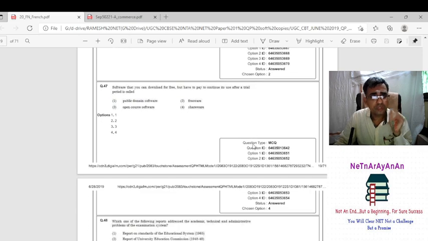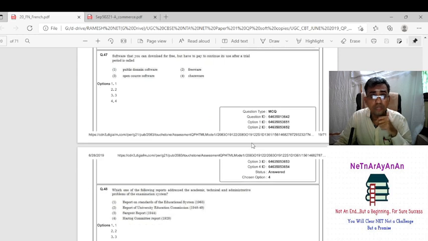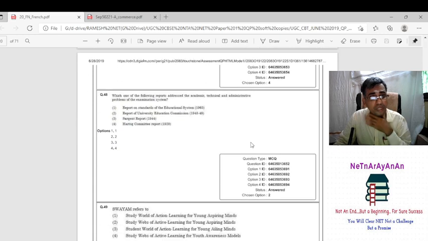Right. Software that is downloaded for free but has to be paid for to continue its use after a trial period is called as. It is not public domain software. It is not OSS. OSS is given with the distribution rights. So freeware is not. We should not have any monetary cost. So it is automatically shareware.